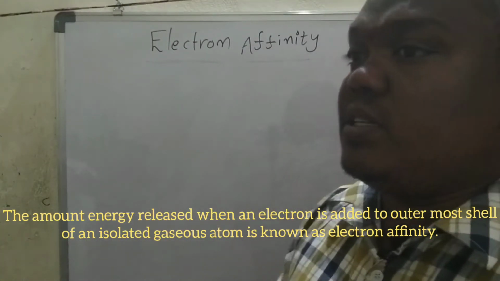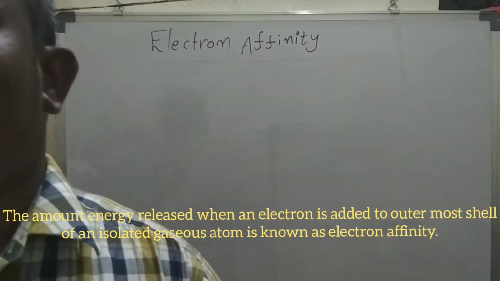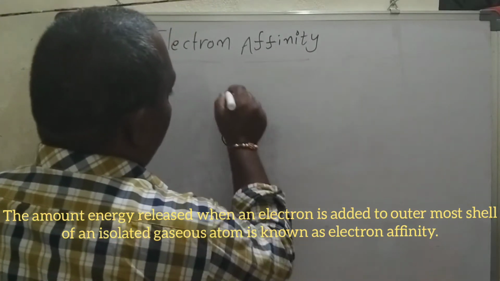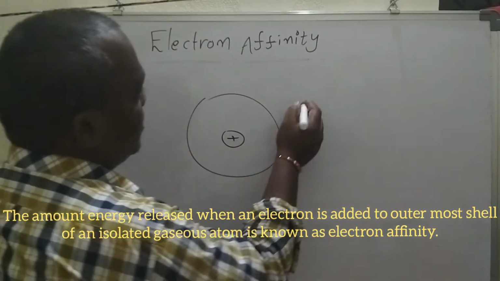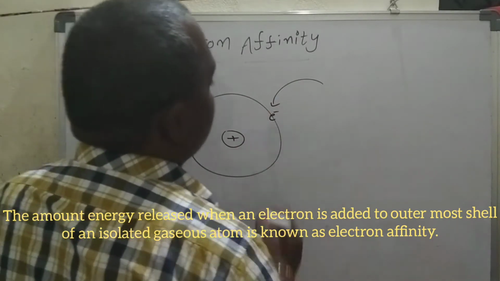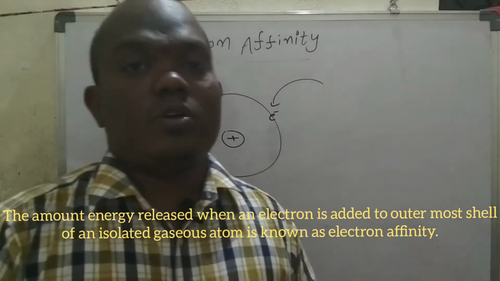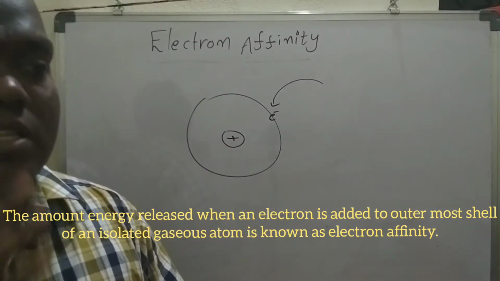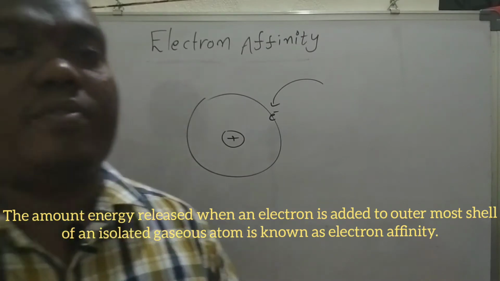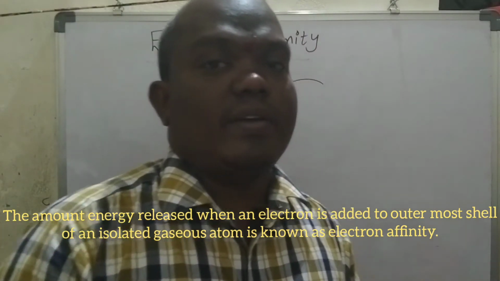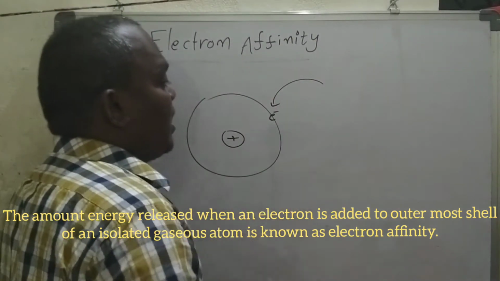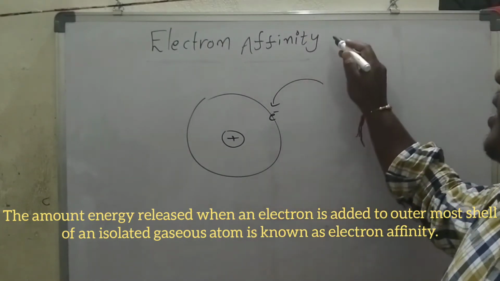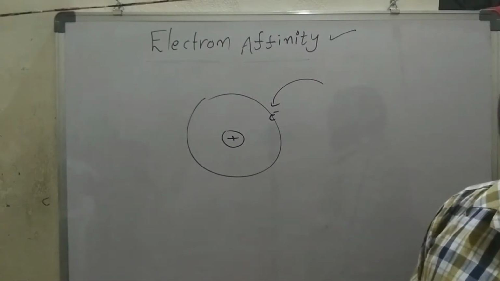The amount of energy released when an electron is added to the outermost shell. So we add one electron to the outermost shell, and at that time there is a liberation of heat energy. When we add the electron to an isolated gaseous atom, we call that electron affinity.